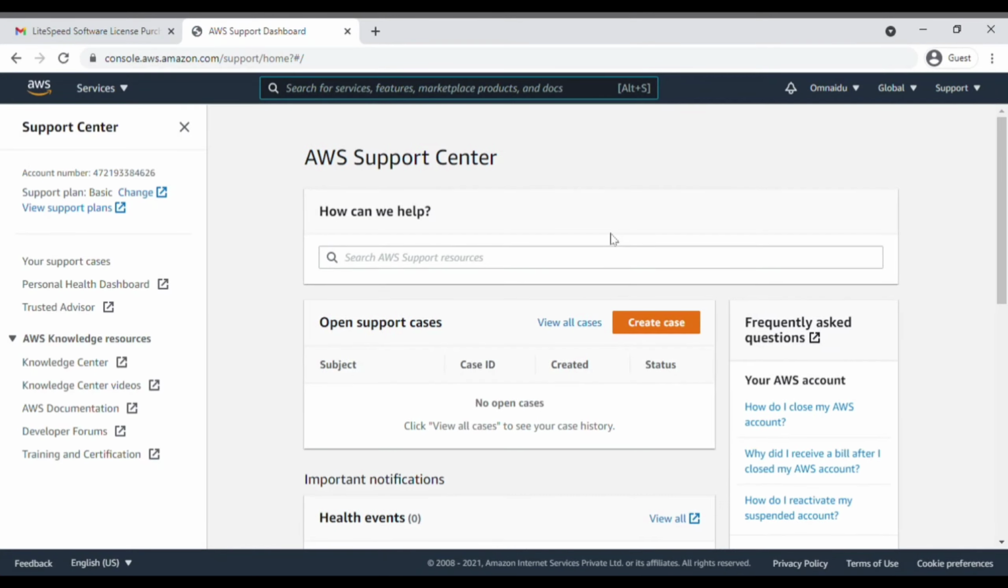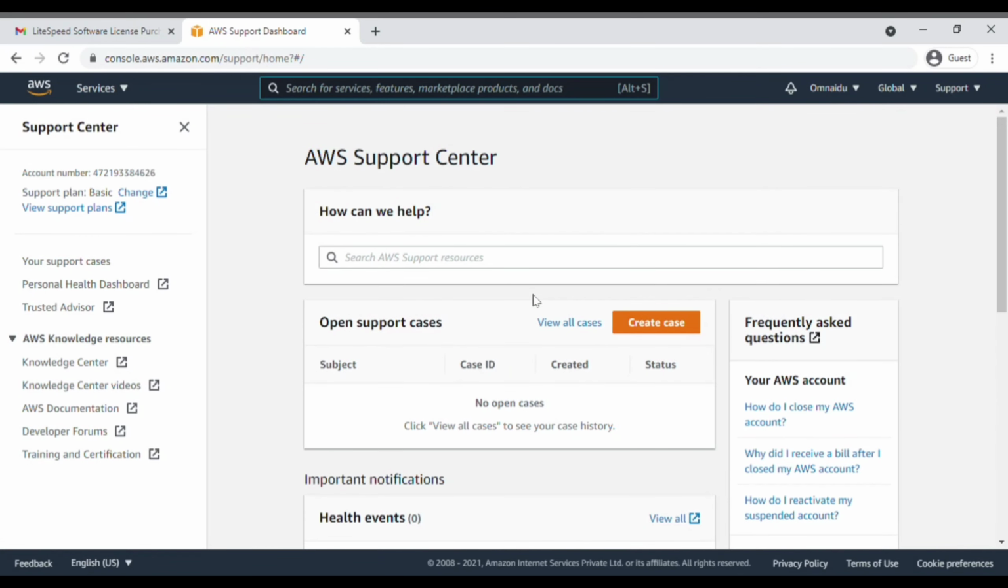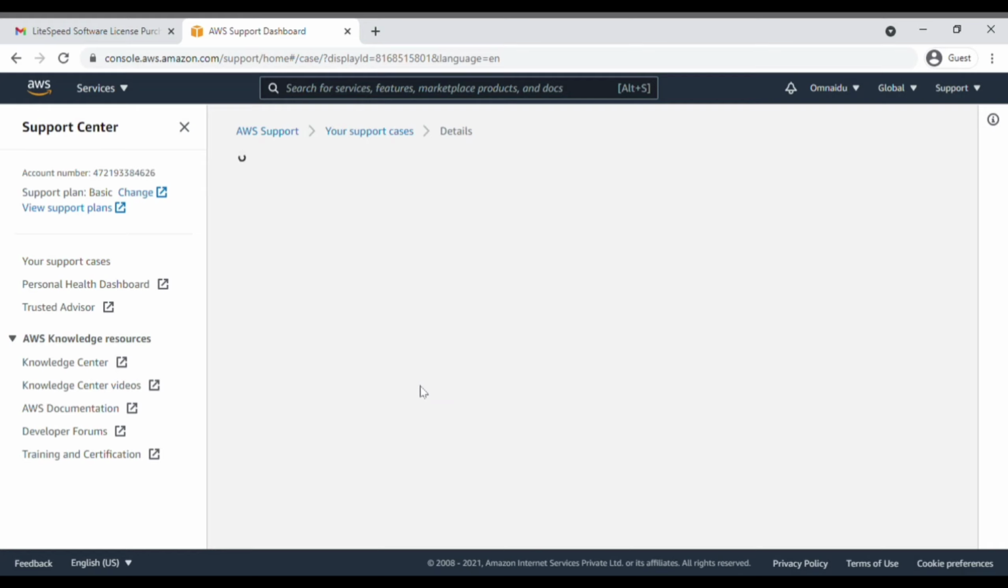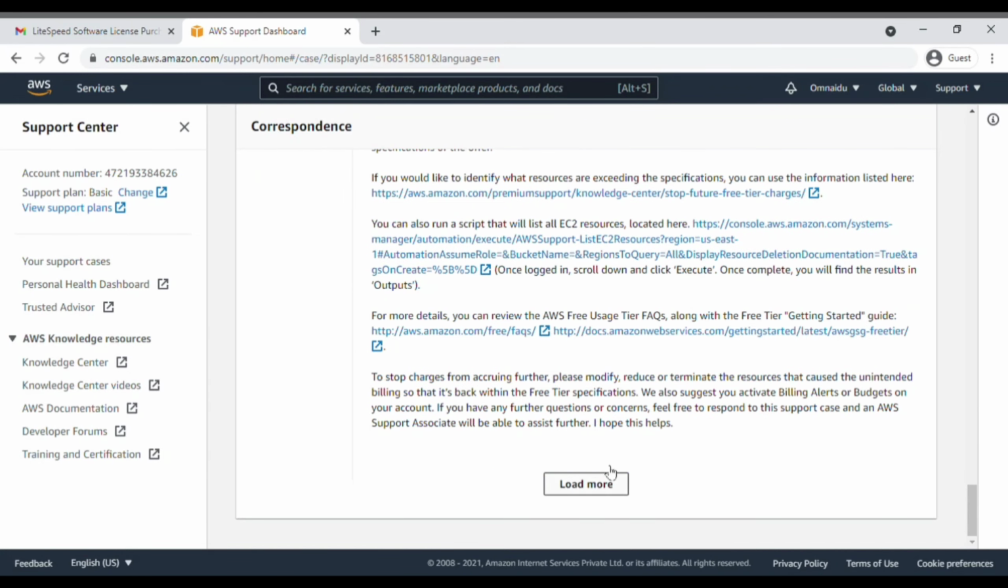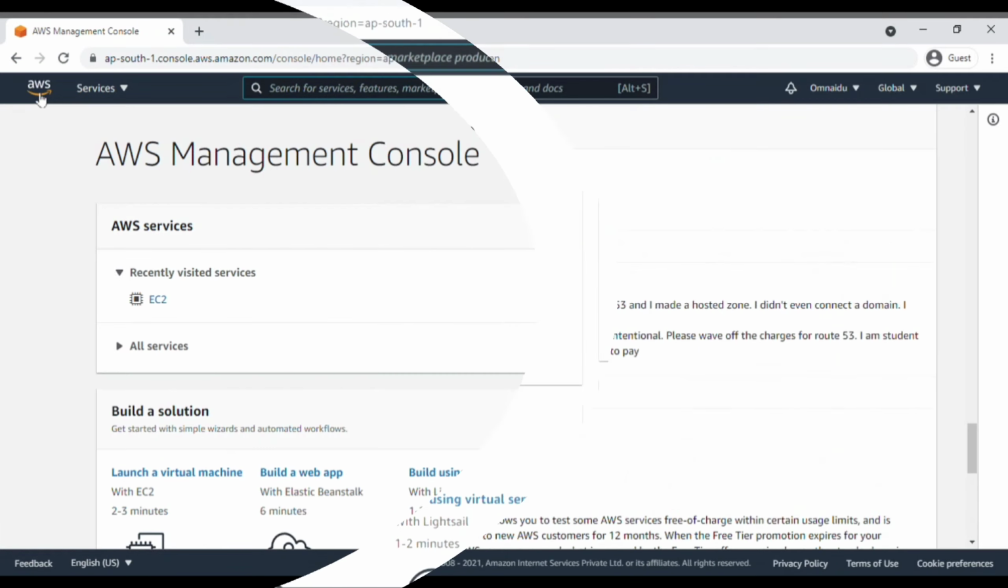What I did is that I just contacted the support and told my problem and what was the reason, and within one day they waived off the charges. So if you are charged, you don't need to worry. Just contact the Amazon support and tell your genuine reason, and within one day they will waive off your charges.